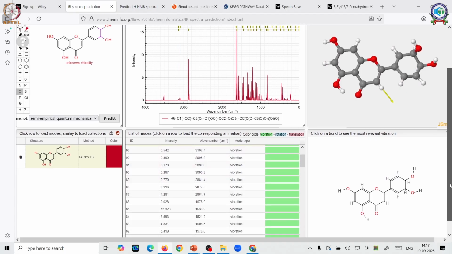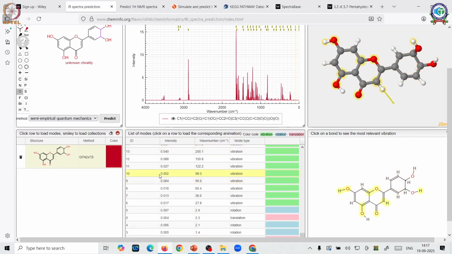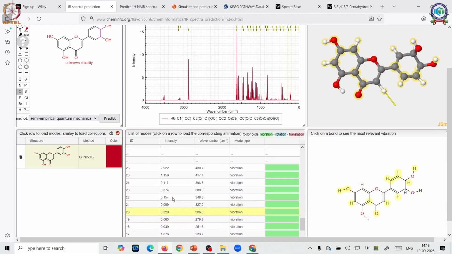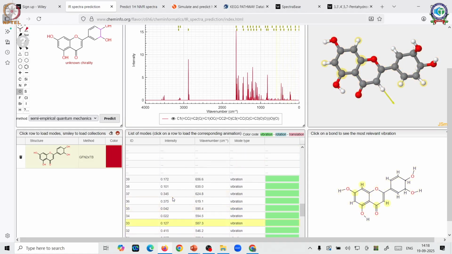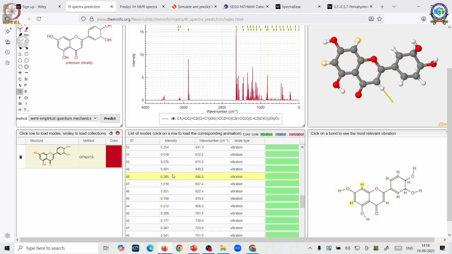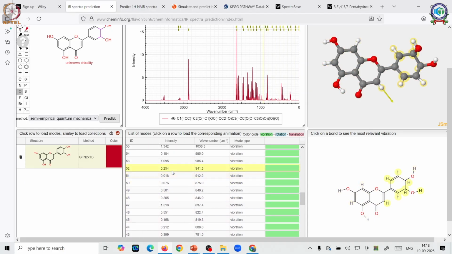So I am just putting it here, and you can see when I click here, it is due to which regions, which interactions, that is also seen, and what exactly is happening, that is also seen. So in the fingerprint region you will see mostly the whole molecule is involved, but beyond the fingerprint region, if you go to specific wavelengths or little higher wavelengths, you can see this is due to hydroxy, CH.